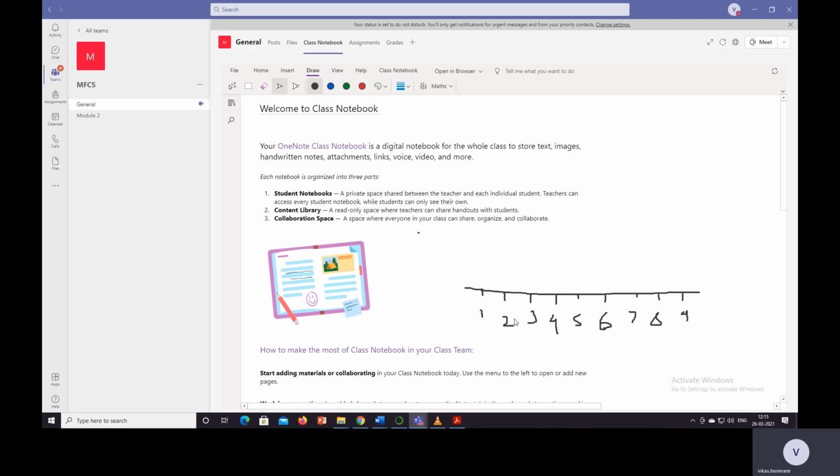The middle value would be 2 plus 9, which is 11, divided by 2, which is 5.5.